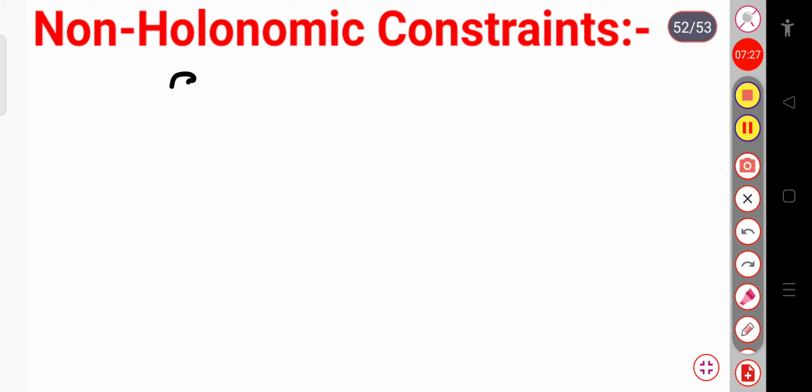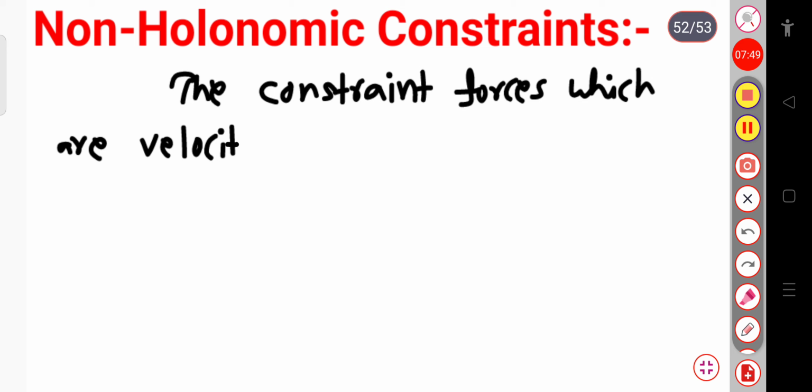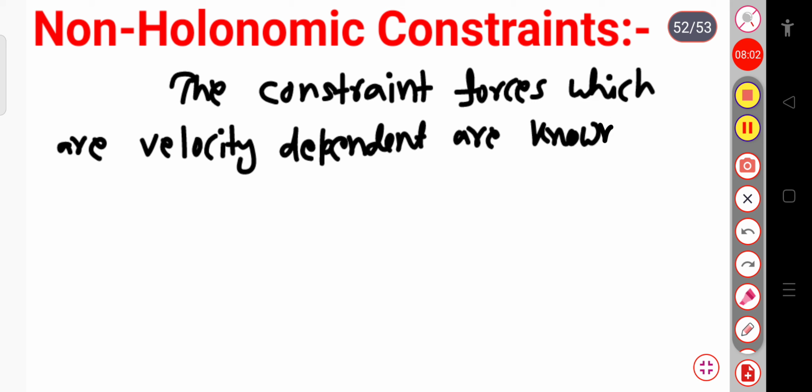Here the constraint forces which are velocity dependent are known as non-holonomic constraints.